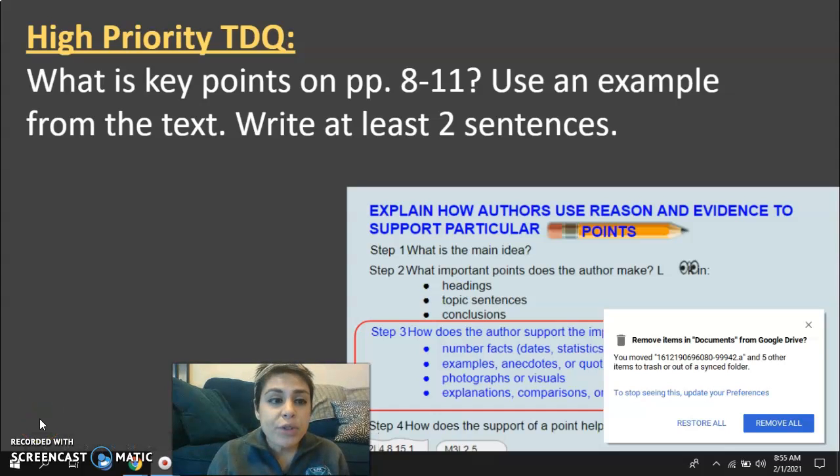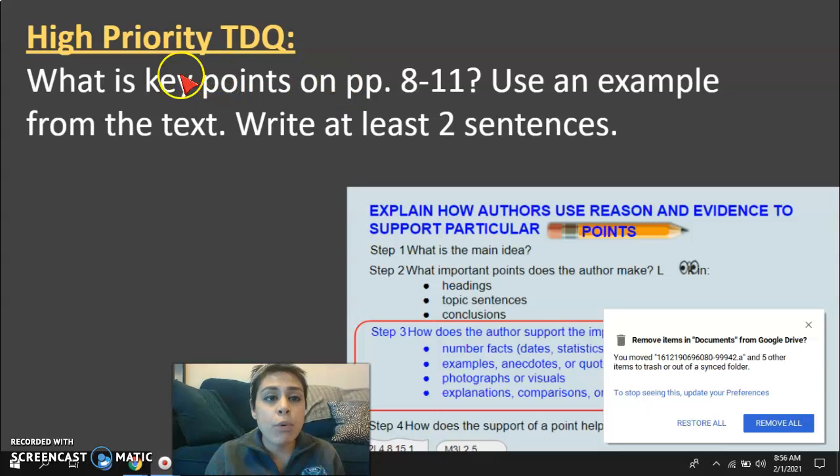Kipsters, I am going to model how I would answer this priority exit ticket using our steps to find particular points that the author is trying to explain. So the question says, what is the key point on pages 8 through 11, and use examples from the text and write at least 2 sentences.